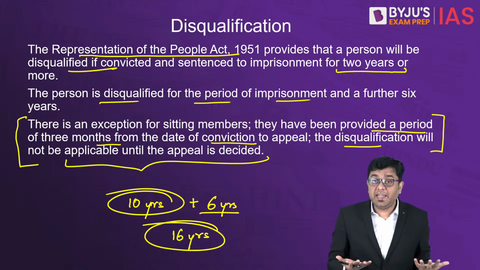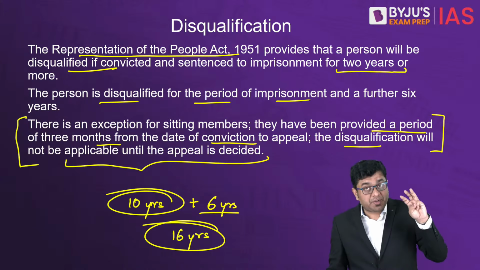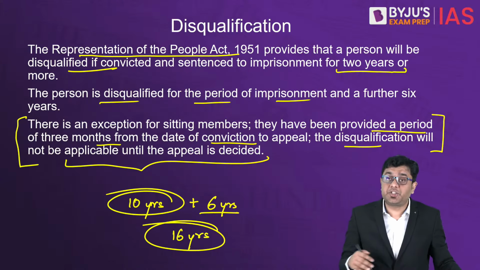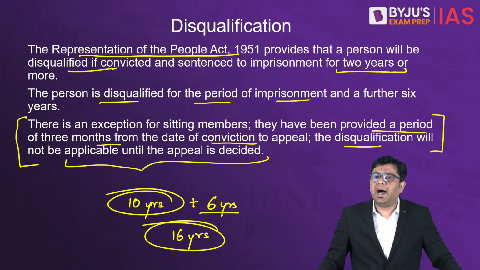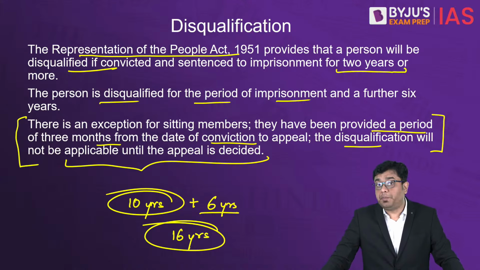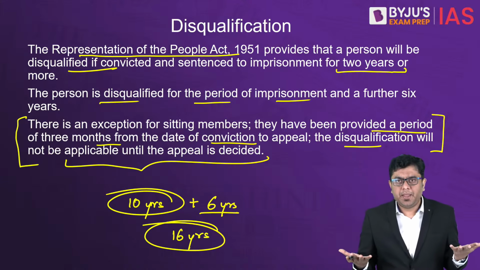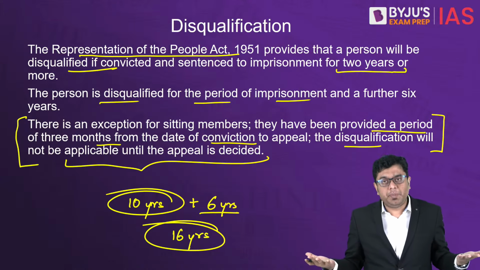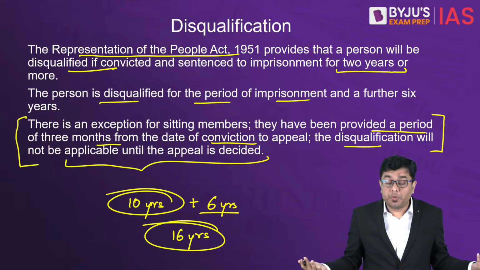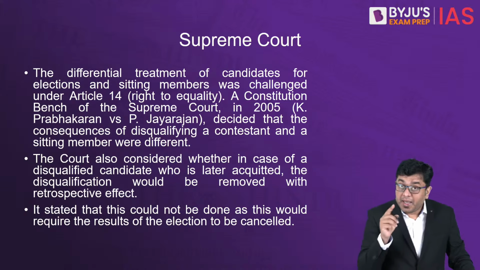But about the sitting candidates, you have provided a distinction that you have given 3 months of extension in which they can file an appeal. So the litigants put up the question in front of the Supreme Court that, look, you are not treating the people equally. If one has got a 3-month window, the other person should also be given a 3-month window, or nobody should be given. So that is where the Supreme Court made an observation under the judgment.